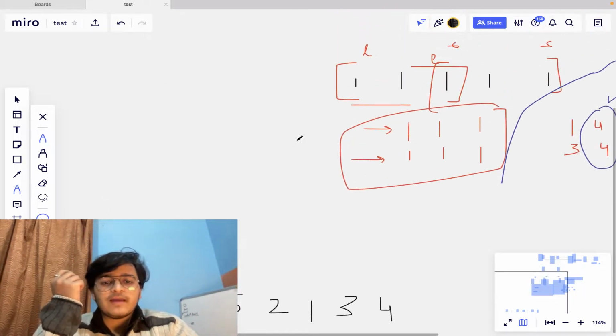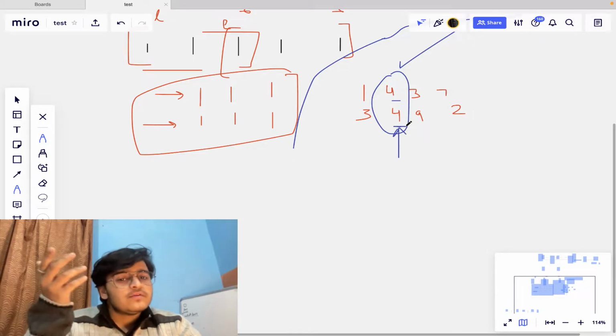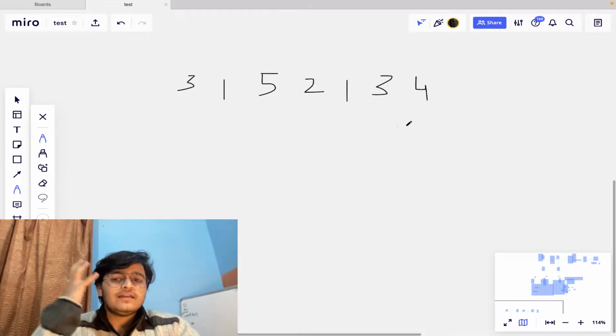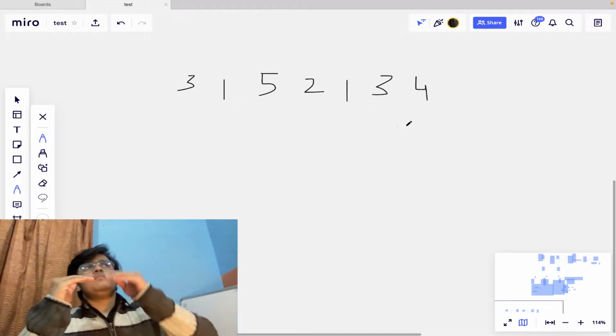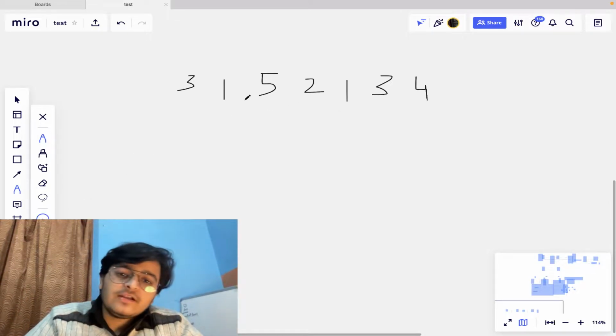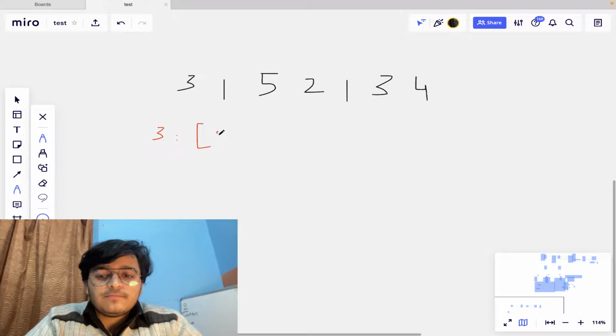I can only match these numbers if the matching integer occurs more than one time. If it is repeating in my sequence, only then will I be able to make a matching number in both subsegments. This is clear, right? So what I did is, initially I maintained a hash map or dictionary, and I just put down the indexes of the numbers which are repeating.